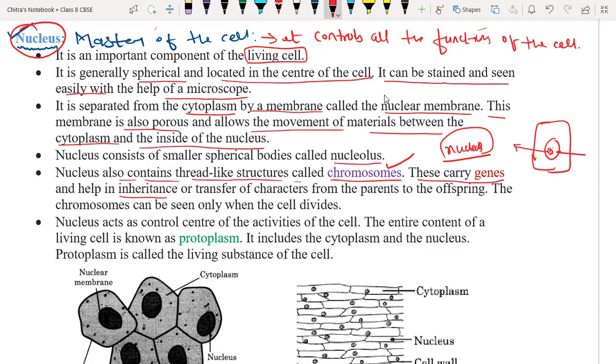Inheritance is the transfer of genetic characters from the parent to their offspring. Parent means the parent cell, and offspring means the new organism.